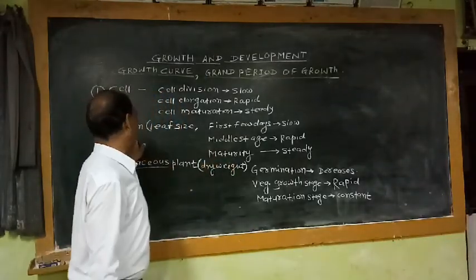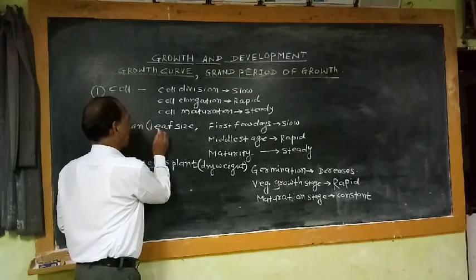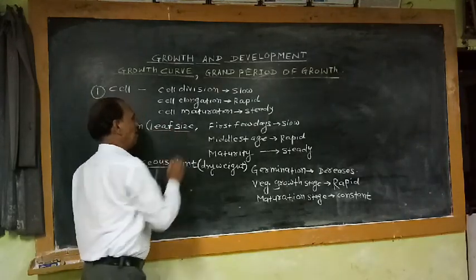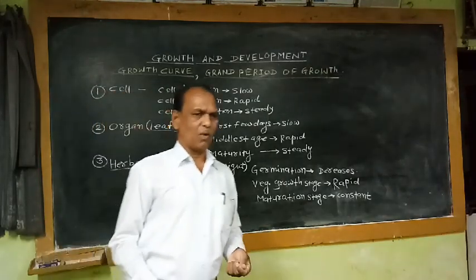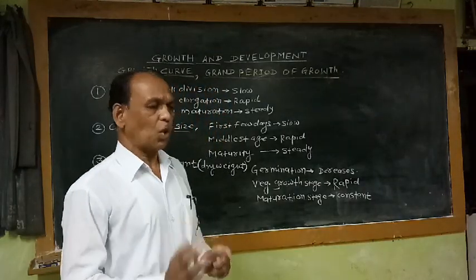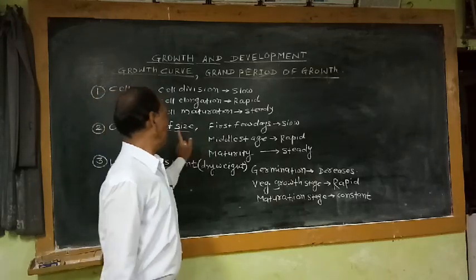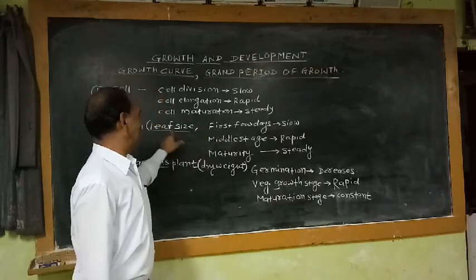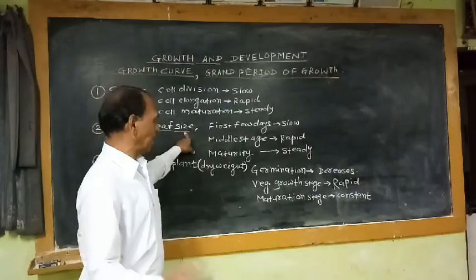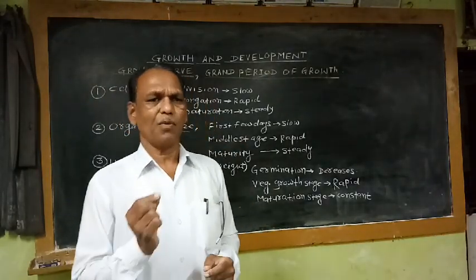If we take another example, any organ, for example the increase in size of the leaf, is another parameter we are going to observe for the growth rate. In case of an organ, for example a plant, if we measure the size of the leaf in the first few days, the size of the leaf is growing very slowly.